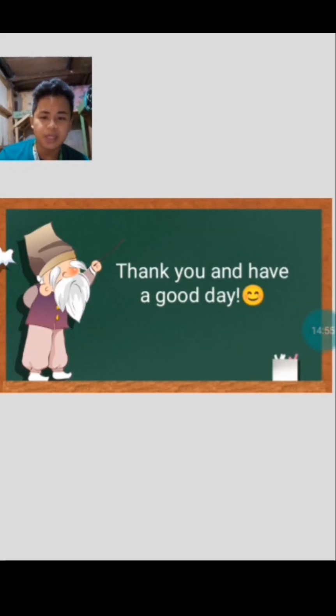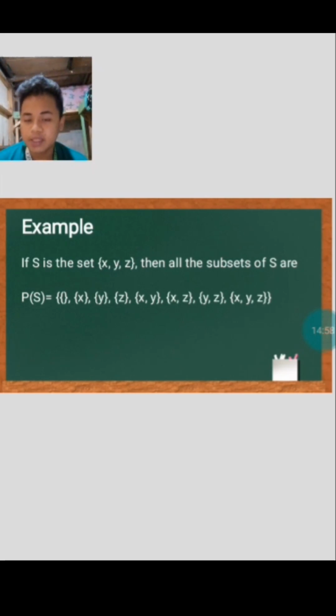It is not that complicated, because what power set means is simply counting the number of elements. For example, take the elements x, y and z. There are three elements, x, y and z. So 2 to the power of 3 is 8 elements. Let us try to see if there are really eight. The power set is equal to the null set, {x}, {y}, {z}, {x, y}, {x, z}, {y, z}, and {x, y, z}. So there are 8 elements. That is what is used in this topic, the power set of a set, the 2 to the power of S.